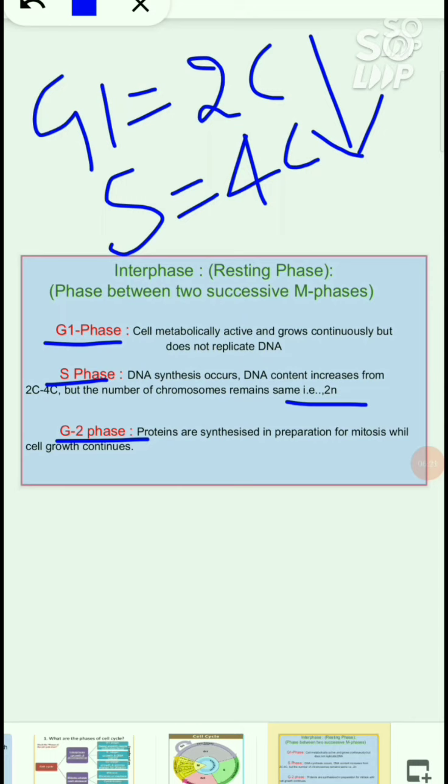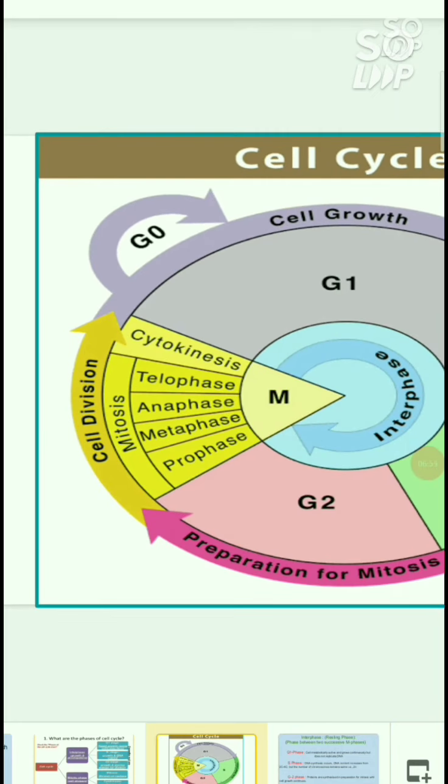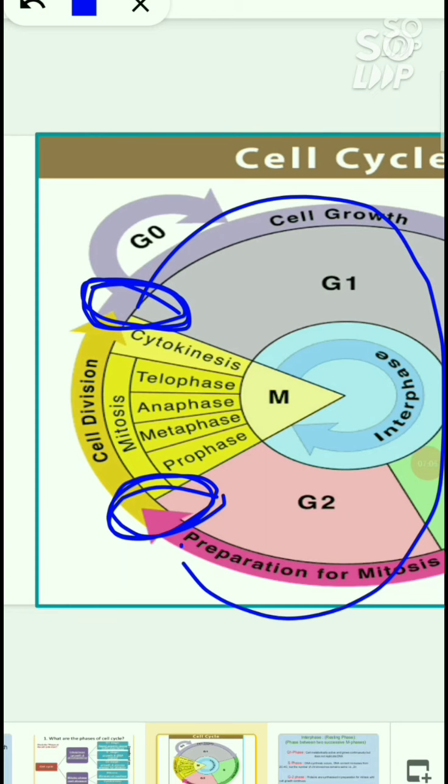And in G2 phase the proteins are synthesized and cell growth continues. So as a whole we can say that the interphase is a phase which is useful for cell growth and development. We can also call the interphase the phase between two successive M phases. Why? Because from the diagram we can understand this is the start of the M phase and this is the end of the M phase. So in between, the interphase is lying. That's the reason we call the interphase the phase between two successive M phases.